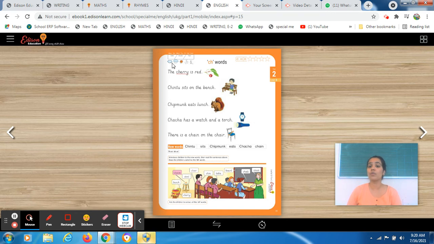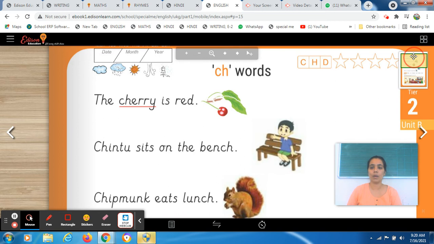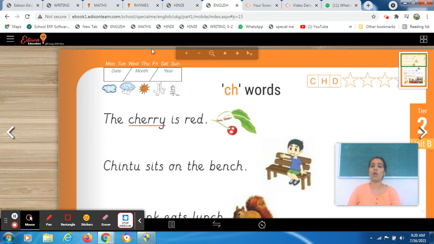So students, first of all, before starting this worksheet, tell me what sound the CH word will give you. Ma'am, ch sound. Very good. So today we start with this worksheet, page number 15. Before starting this, you have to fill the topmost column, write the date on top, as well as circle the day, go outside, check the weather, how's the weather today, and then circle the clip art. Clear? Is there any doubt till now? I hope there is no doubt.